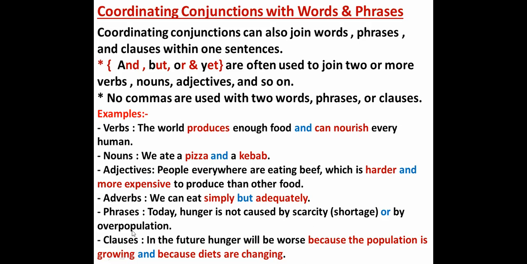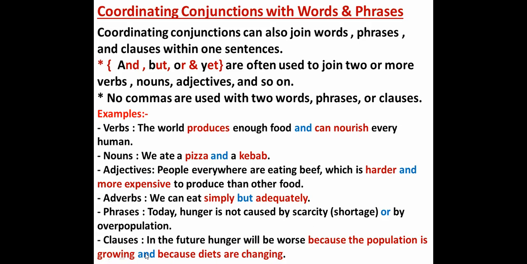For clauses: in the future, hunger will be worse because the population is growing and because diets are changing. Here also we have two clauses joined with and. We have only one subject, hunger, and the verb will be. Then we have two reasons joined by and.